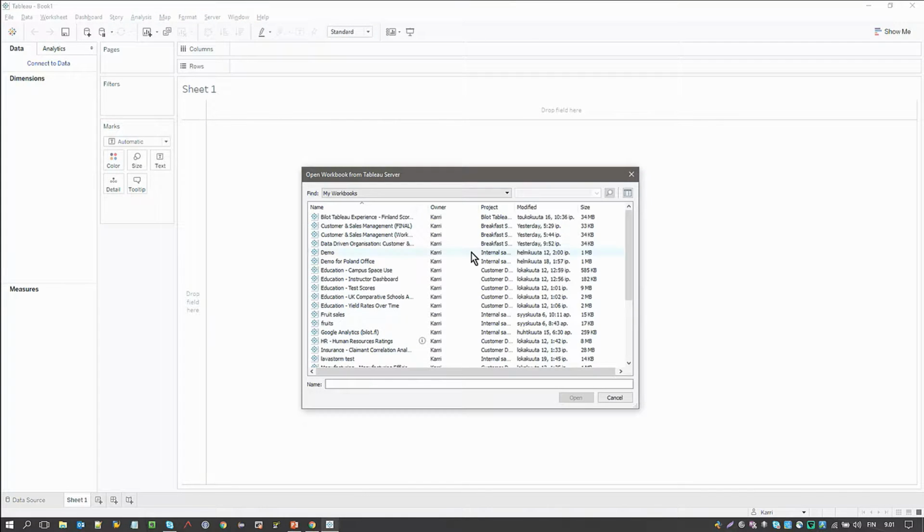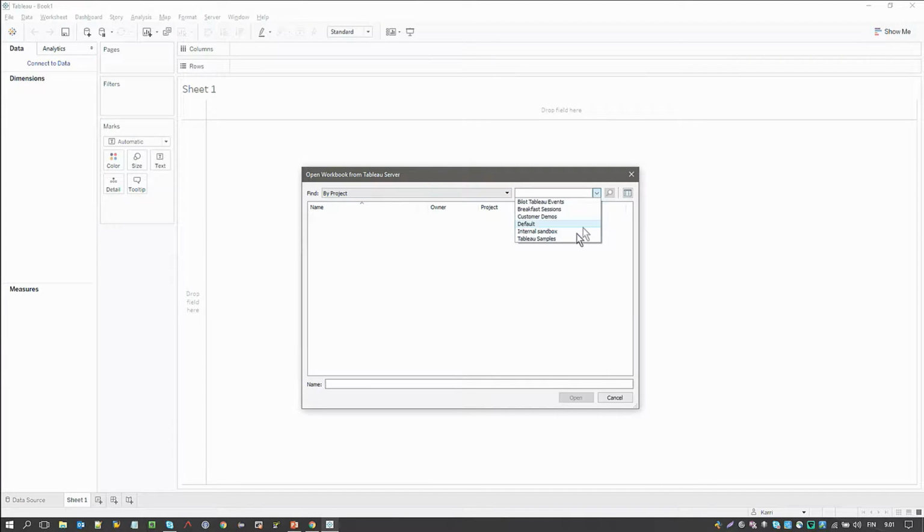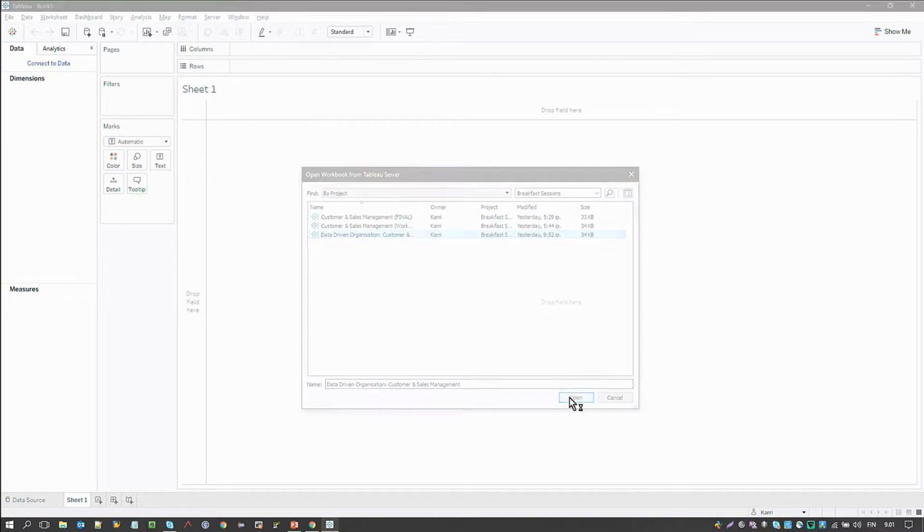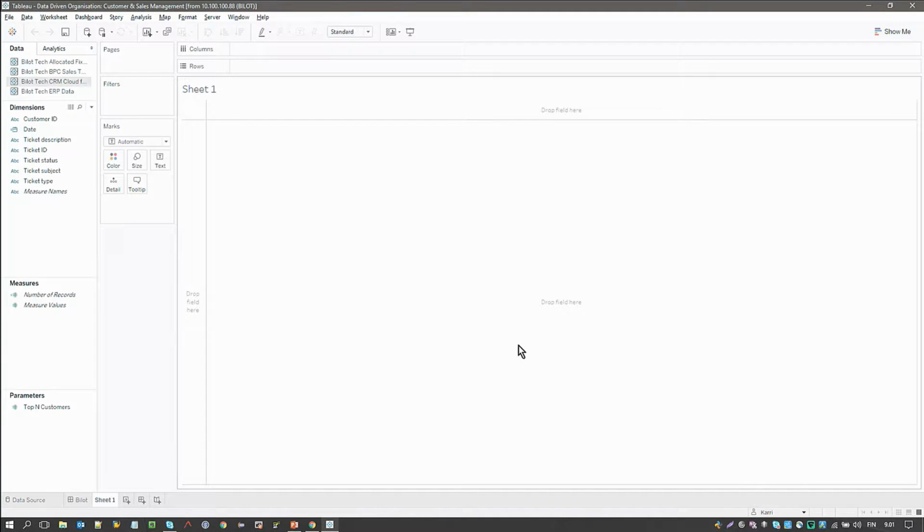So in order to save time, I've published a blank workbook to our server, which has all these data connections ready, so we can get straight into looking at insights.